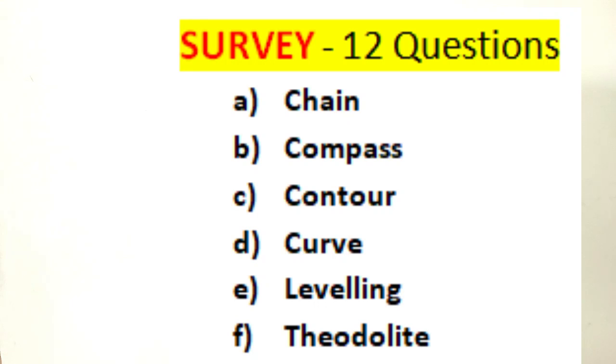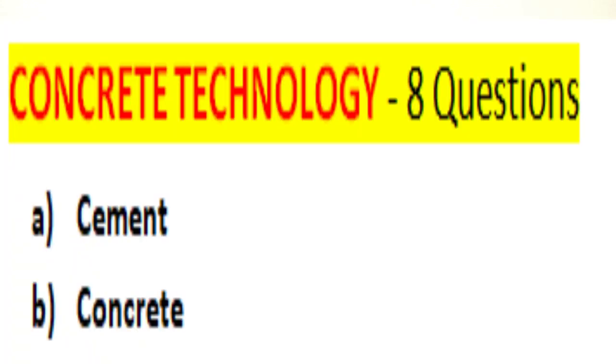Now if you consider surveying, 12 questions have appeared from the surveying subject. The questions appeared from chain surveying, compass, contour, curve, leveling and theodolite. See, all these topics are very important, so questions will definitely appear. Now coming to concrete technology, the questions appeared on cement as well as concrete, that is the types of cements, various tests on the cement, standards, IS code and all. Next is tunnel. 4 questions appeared from the topic tunnel along with the construction and maintenance of that.